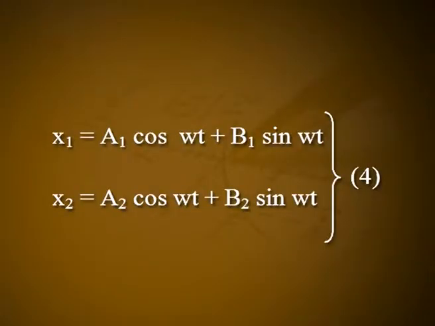Let W be the angular frequency of each of the two systems. The solutions of the equations 2 and 3: x1 is equal to a1 cos Wt plus b1 sin Wt, x2 is equal to a2 cos Wt plus b2 sin Wt, let it be equation number 4.